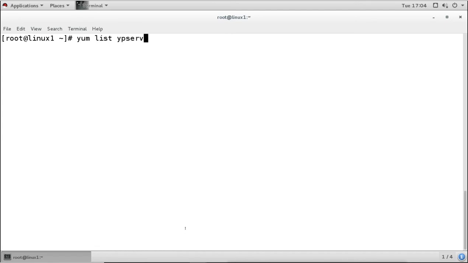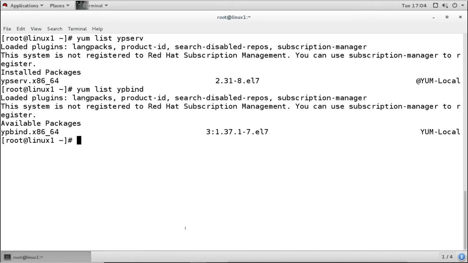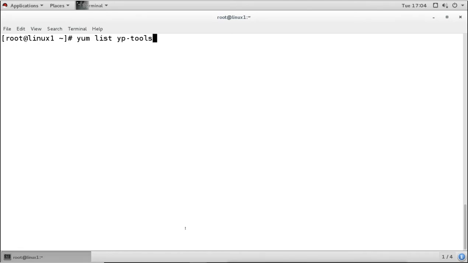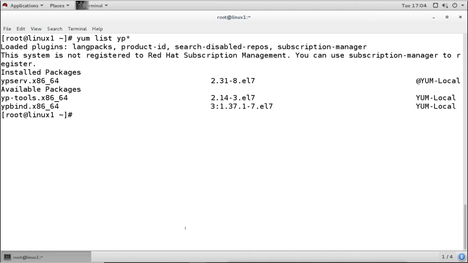I will check whether it is installed or not, and it is installed. Then we need the package ypbind, that is for the client. It is available, not installed. We can use the yp-tools package also, and it is available, not installed. All the packages we require start with yp, so I can list yp star, and it shows all the packages which are installed or not installed. If it is not installed, we can install it with yum.